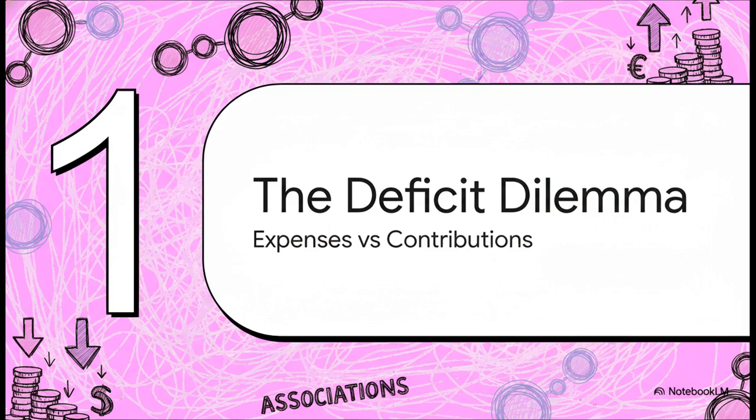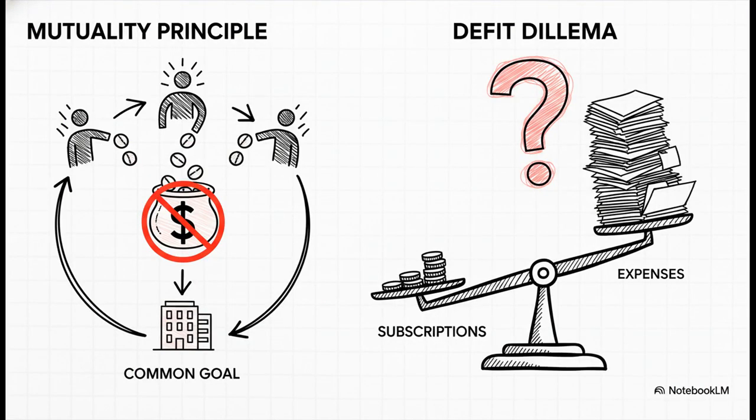Okay, first things first. To really get why Section 50 is so important, we need to understand the problem it was created to solve. And it all boils down to the unique way these kinds of associations work. You see, most of these groups run on what's called the principle of mutuality. It's a simple idea. A group can't really make a profit from itself, right? Members are just pooling their money for a common good.